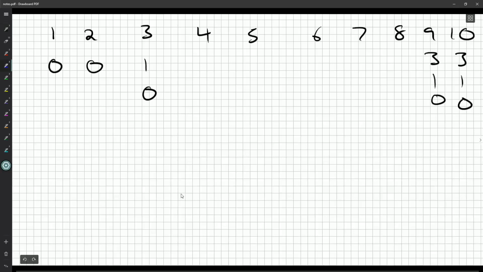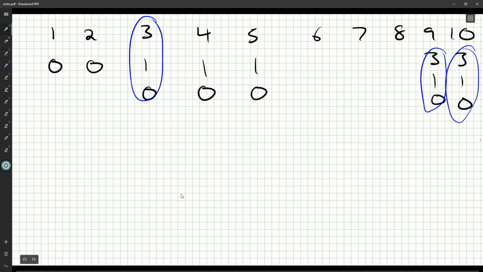And you'll notice that we really are just building off the previous work. 4 goes to 1 1/3 when you divide it by 3, so that goes to 1, goes to 0. 5 goes to 1, goes to 0. 6 goes to 2, goes to 0. 7 goes to 2, goes to 0. 8 goes to 2, goes to 0. So we can definitely see some of the same work going on.